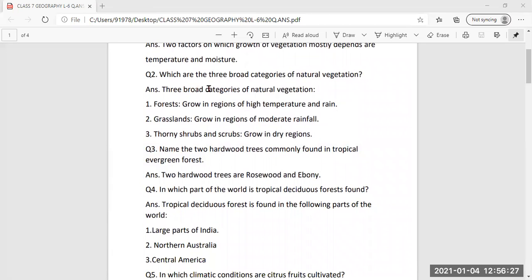Second question, which are the three broad categories of natural vegetation? Three broad categories of natural vegetation are, first, forest, which grows in regions of high temperature and rain. Then second category is grasslands, which grow in regions of moderate rainfall. And third category is thorny scrubs and shrubs that grow in dry regions. Then question number third, name the two hardwood trees commonly found in tropical evergreen forests. Two hardwood trees are rosewood and ebony.